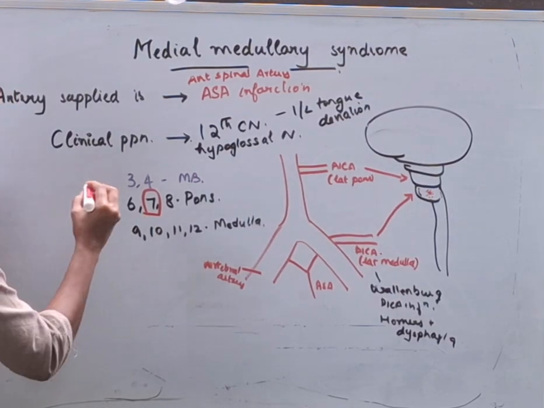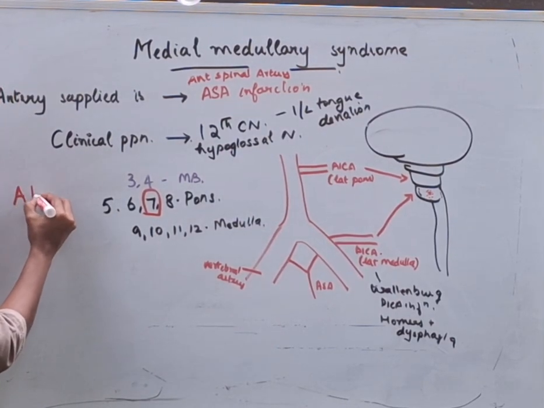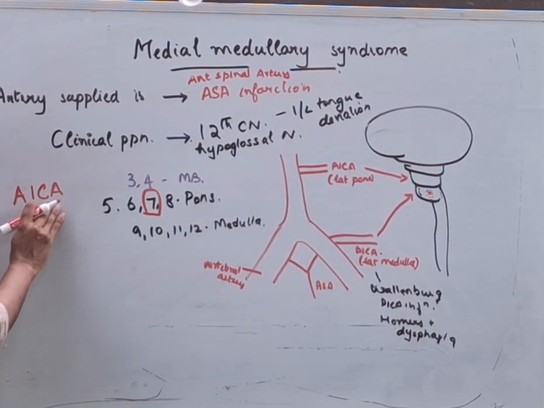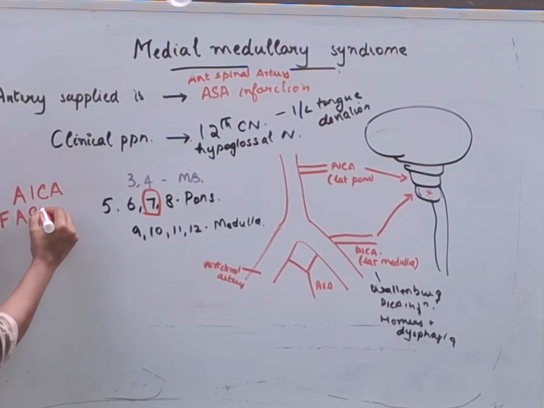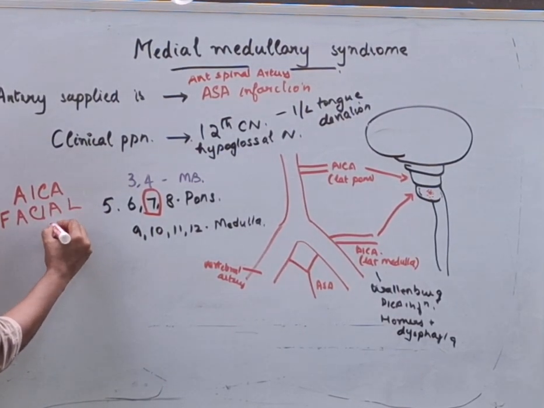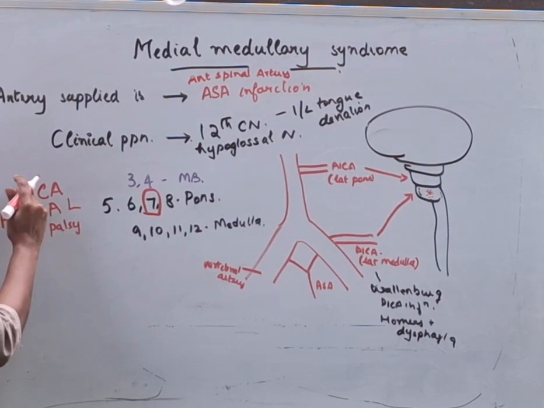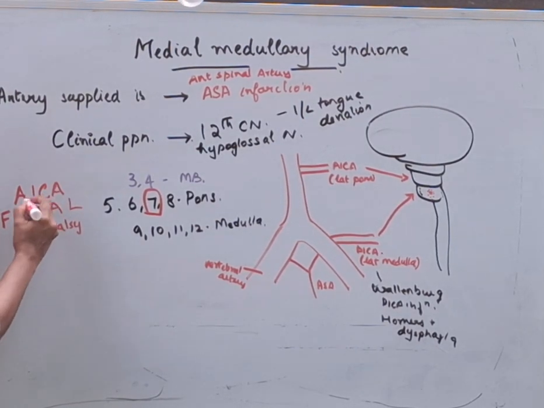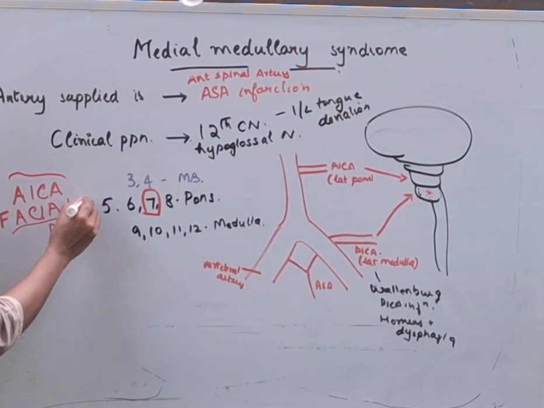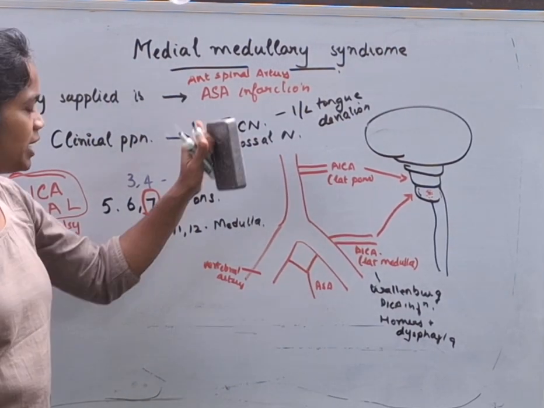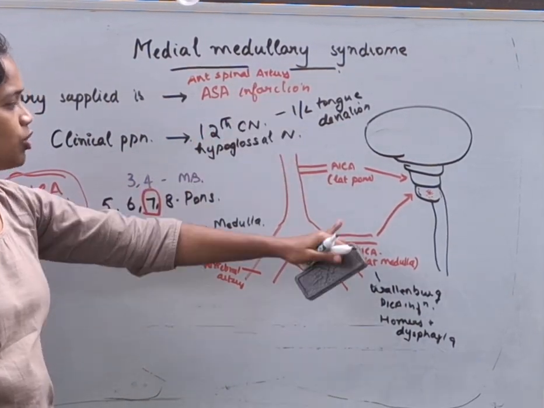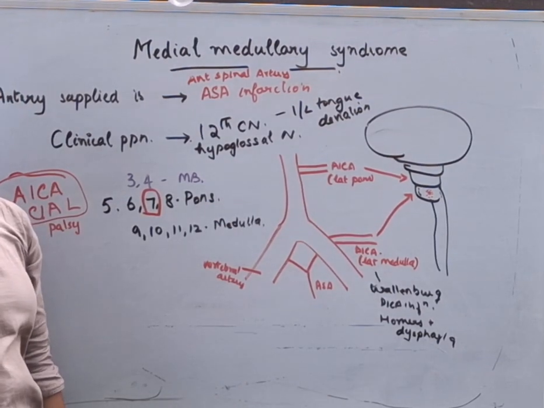There is a clue to remember this. AICA, that is anterior inferior cerebellar artery, lateral pons. When it is affected, then FACIAL, facial palsy happens. If you rearrange the letters, they are almost similar. So, this is a mnemonic to remember it. This is in short about medial medullary syndrome, lateral medullary syndrome as well as the lateral pontine syndrome.